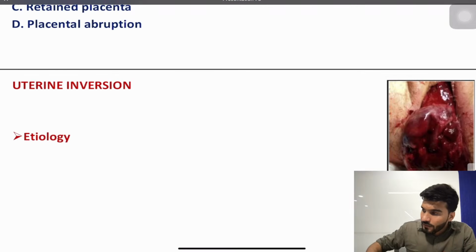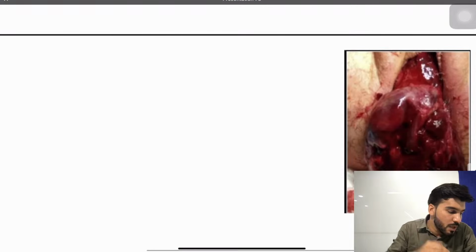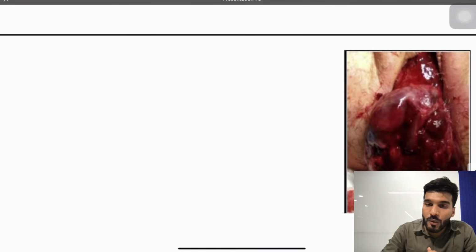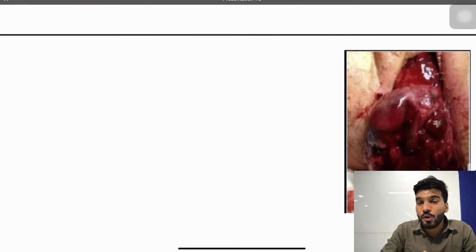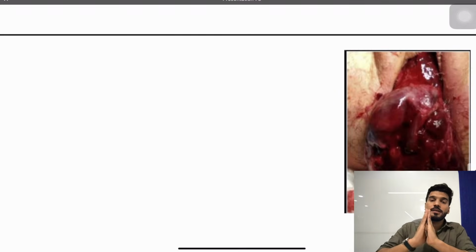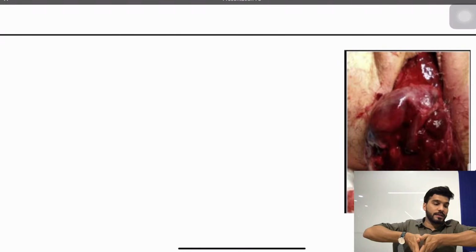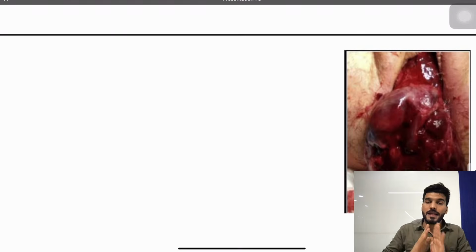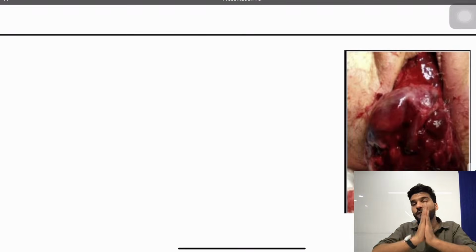Now my dear students, when we talk about uterine inversion, what is coming out? The uterus is coming out. But in uterine prolapse also the uterus is coming out. So what exactly is the difference, if in both conditions the uterus is protruding out? In uterine inversion, there is turning upside down of the uterus. But uterine prolapse is descending down of the uterus.